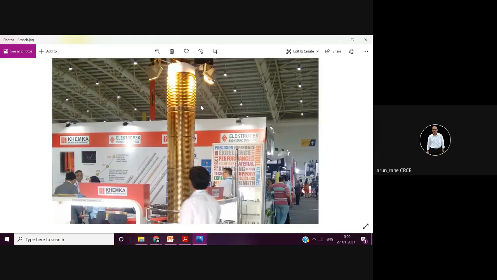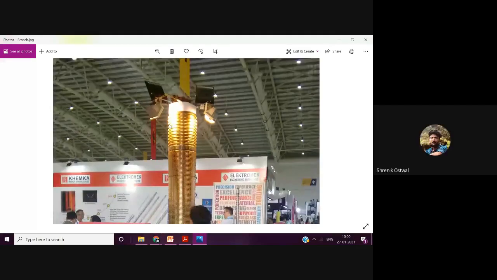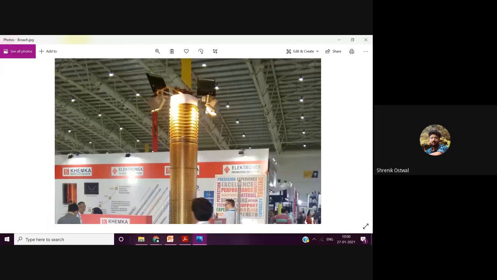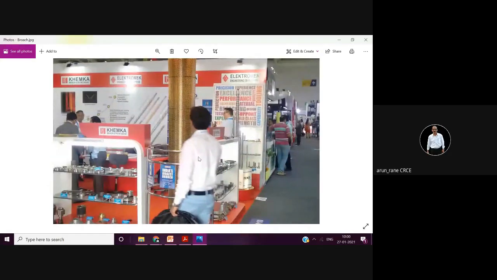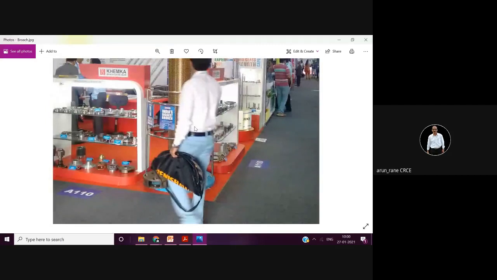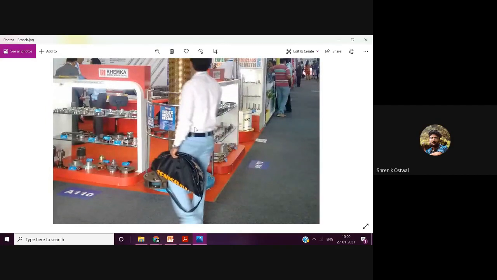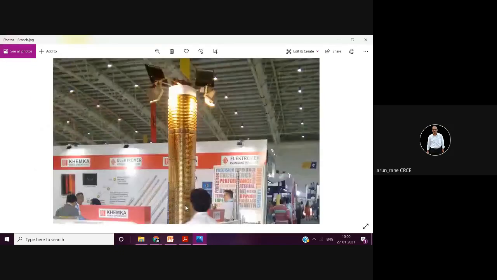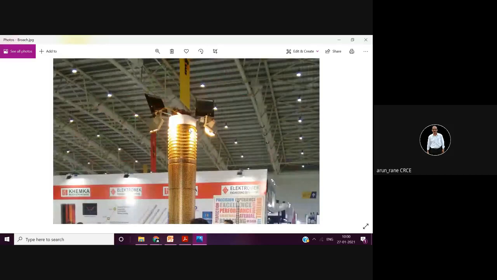Sir, if you see its diameter with reference to a man's pant, it will be 32 to 34 inches. 34 inches means 3 feet. Diameter, 3 feet. You can imagine from the top how much it is. This is actually 2 feet diameter, 600 millimeter by 5 meter long.